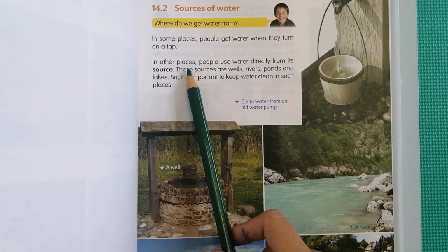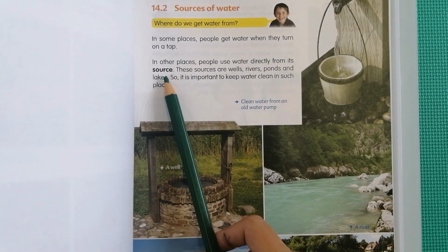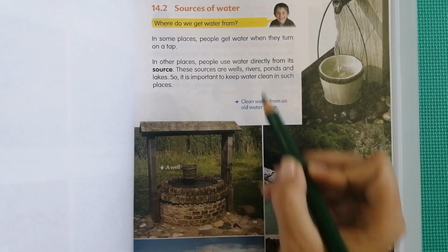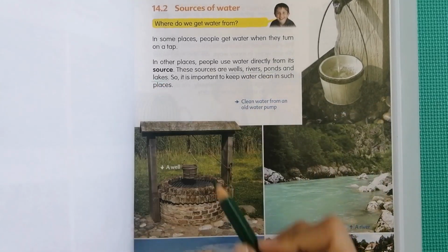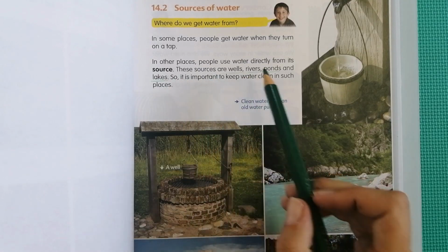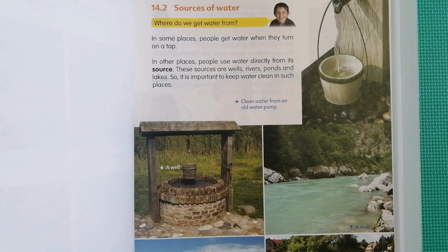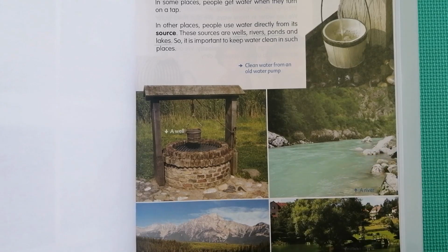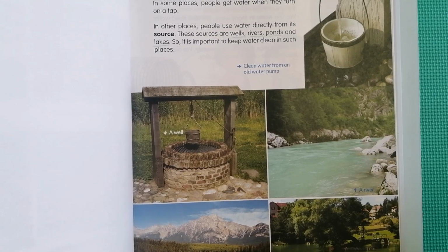But in other places, people use water directly from its source. These sources are wells, rivers, ponds, and lakes. So it is important to keep water clean in these places. It's no good polluting these wells and rivers and lakes because many people use that as a source of water.